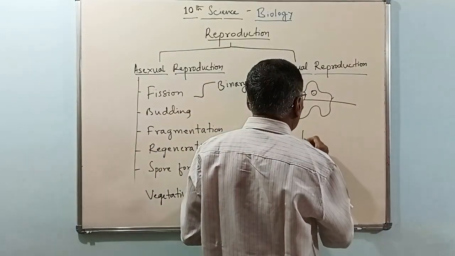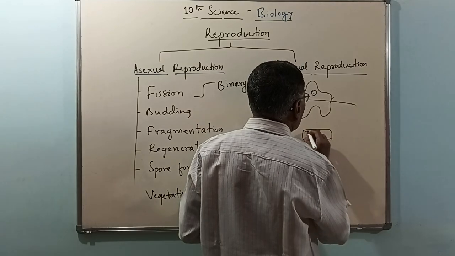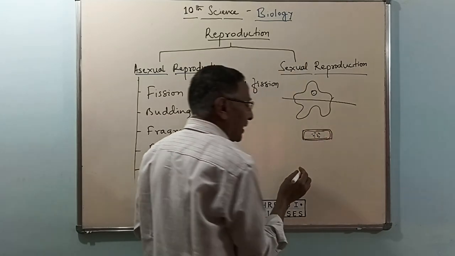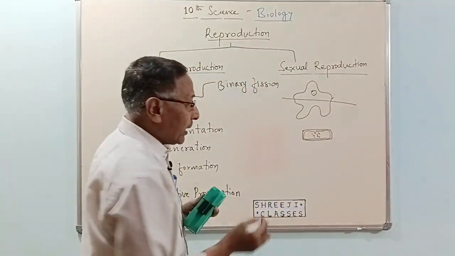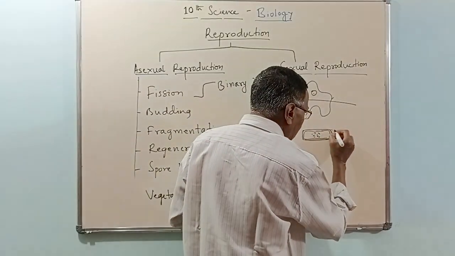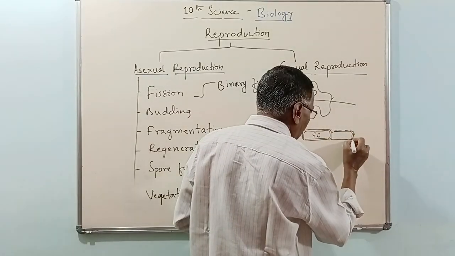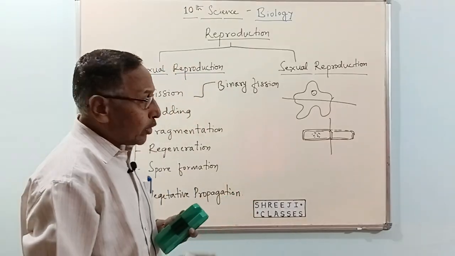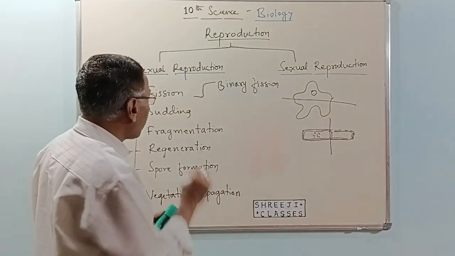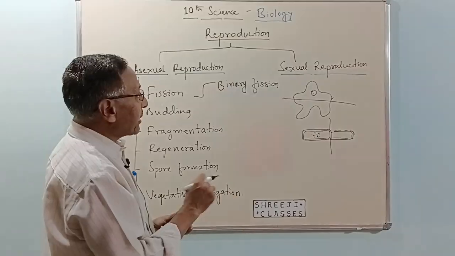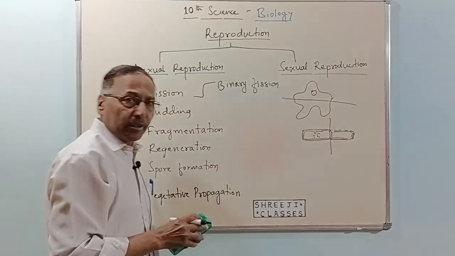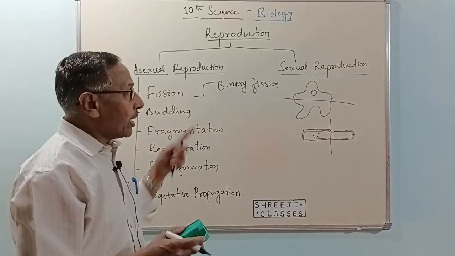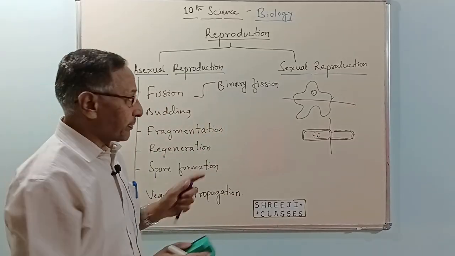Similarly, if there is a bacterial cell, this bacterial cell will become longer and longer, it will elongate and then break into two. So two parts are formed from the main organism, that we call binary fission. Breaking up or splitting up of the parent cell into two daughter cells we call binary fission.